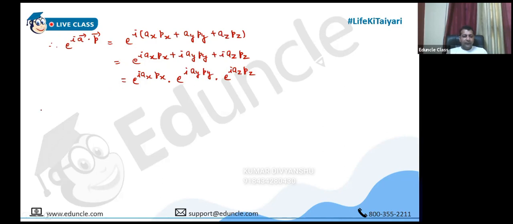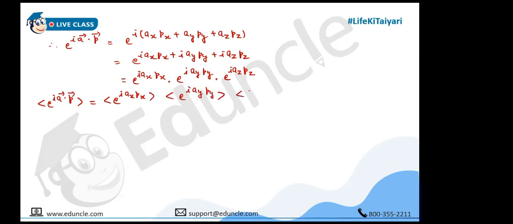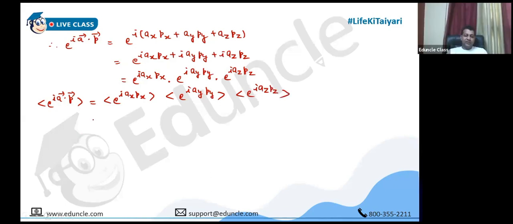So the average of e^(iota a·p) means the average of these three expressions, isn't it? So now how do we find the average? This is just like finding the average, and now you know the formula, that Maxwell probability distribution formula. So it will be (m/2πkT)^(3/2), this term will be common in all three, and then the integral from minus infinity to infinity of e^(iota ax